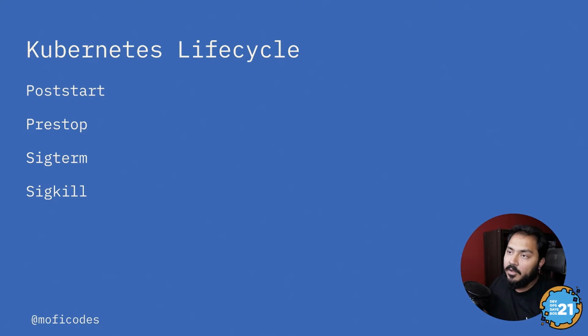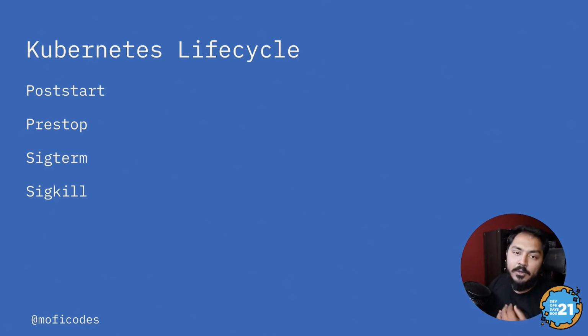This method will get called, and you can do some action either directly via shell, or you could do something via HTTP. Same with pre-stop, right before your application is about to get killed, you could do some work via HTTP or some shell command. Sig term is the command Kubernetes sends when your application is about to get killed. Usually when the sig term command comes, most applications will shut down immediately, but in your application, you can choose to catch the sig term command and do something with it.